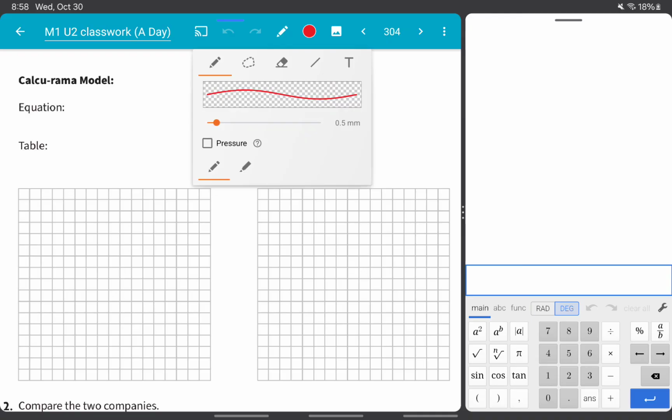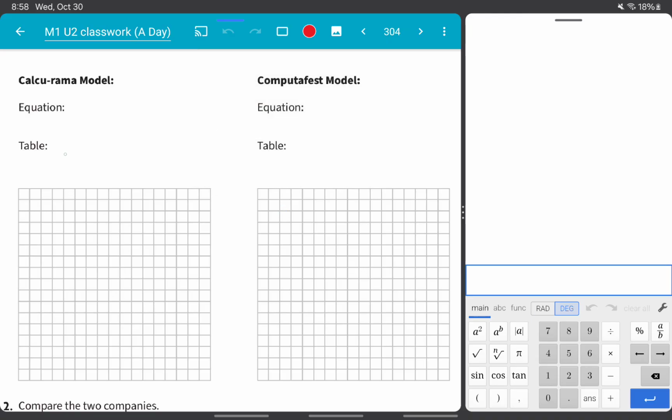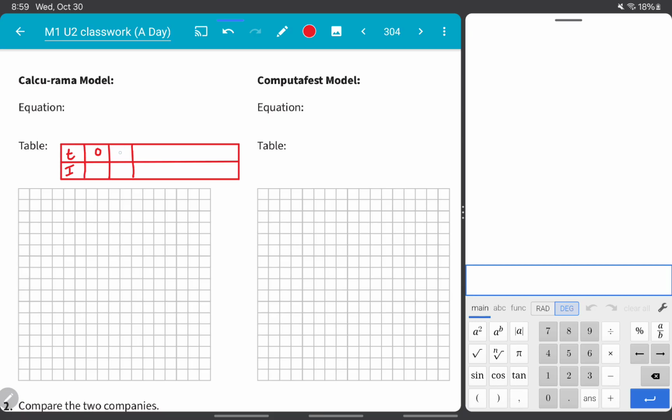Okay, let's start with the table. Let's make a table here. And let's put T for years and I for income. So then we'll have 0 years and let's see, 1 year, 2 years, 3 years, 4 years. Could probably go out to 5 years.